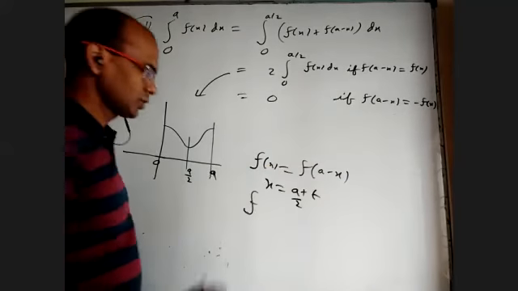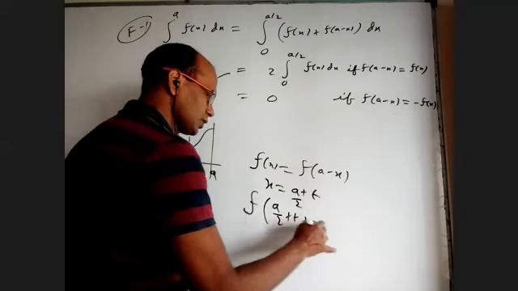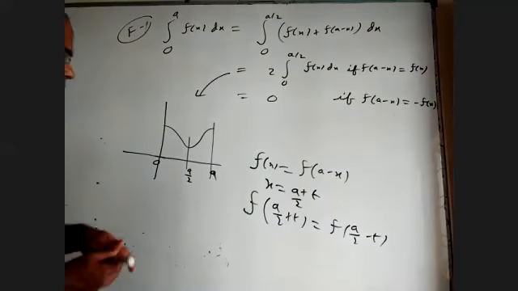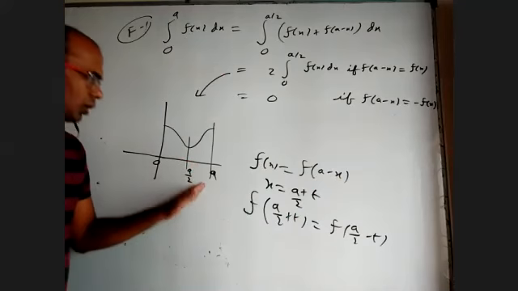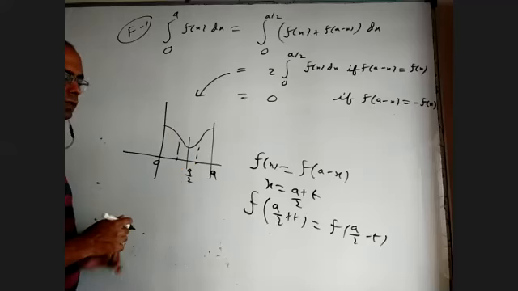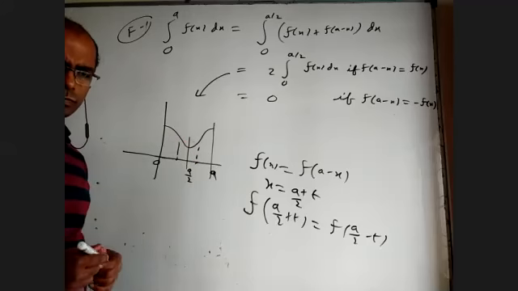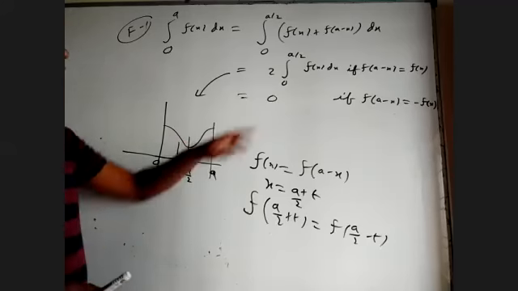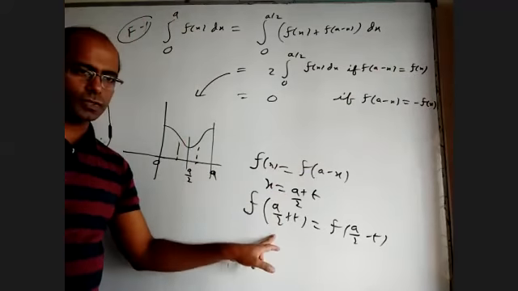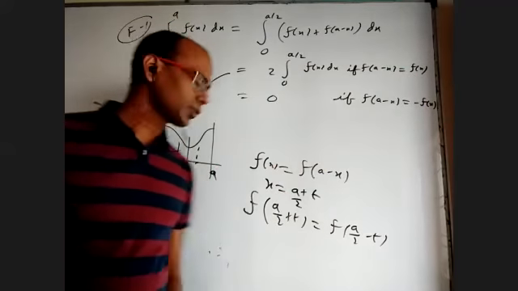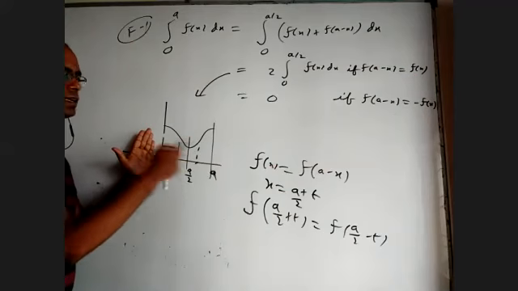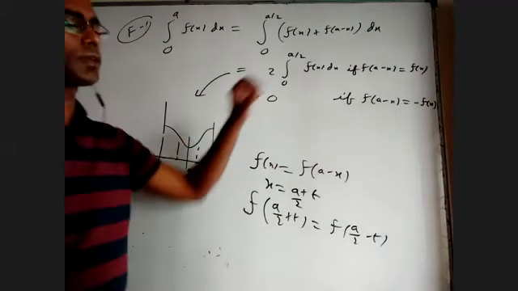What will happen to LHS? What will happen to RHS? It is f of a by 2 plus t. And I substitute here and get a by 2 minus t. From a by 2, if you go t units forward or t units backward, your value is the same. You take t units forward, t units backward, same height. That means it is symmetrical about a by 2. I'm explaining when f of a minus x is f of x, why the graph should be symmetrical at a by 2, because this can be replaced like this. f of a by 2 plus t is the same as f of a by 2 minus t. Once it is symmetrical, if I want this area under the curve, I can take only this area and double it. That is the graphical explanation.